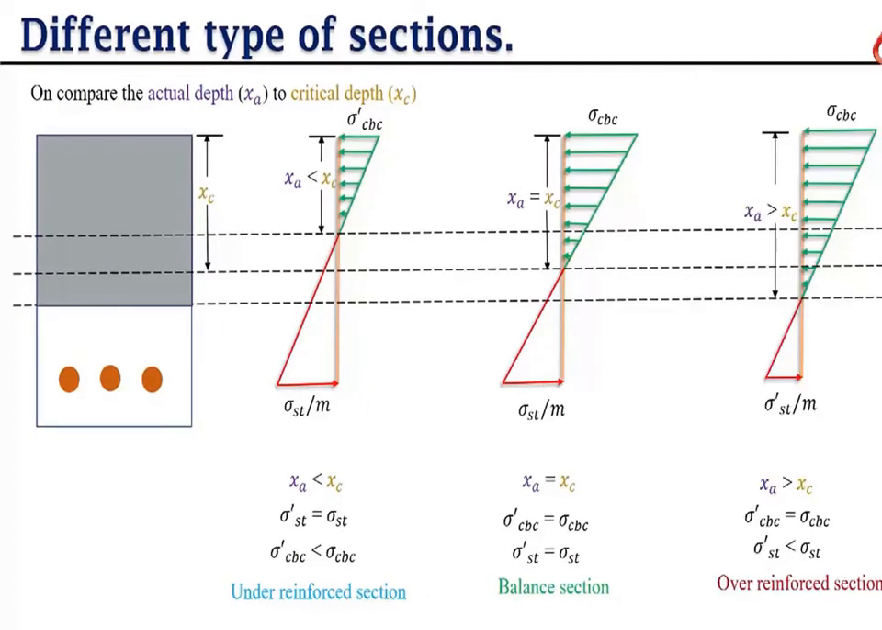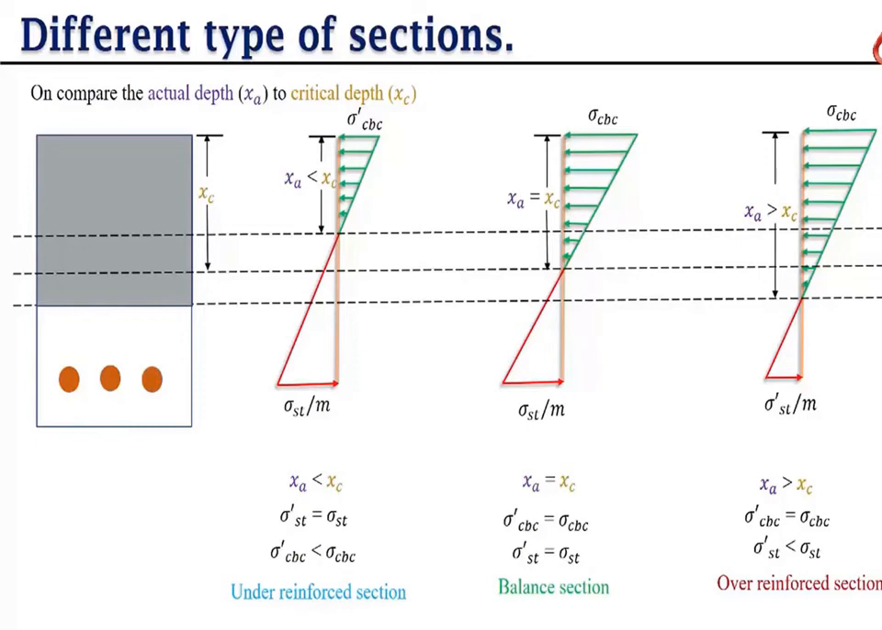Now we consider the over reinforced section. In the over reinforced section what happens? XC, the critical value, is 6 and the actual value is 10. That means there is a chance of collapse of the lift. So XA is greater than XC, then there is a chance of collapse. So this section is brittle in nature. Why? Because it collapses without warning. That's why we do not design the over reinforced section, because there is a chance of collapse.